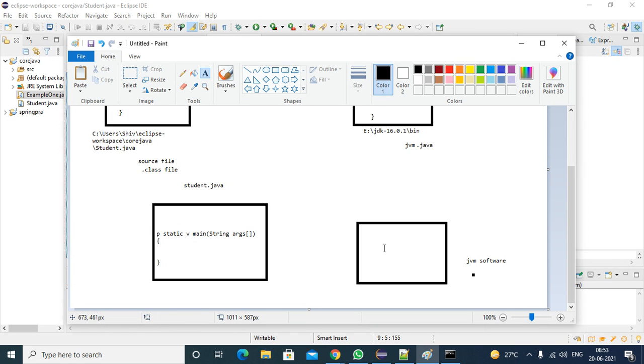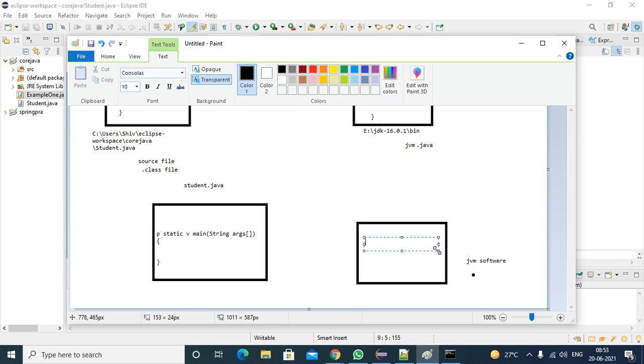In some method, the code must be like this: student dot main, passing some values. If the programmer passes command line arguments at runtime, they will be passed. If not, it will pass null. That null will be passed to the string type array. Don't worry about that.